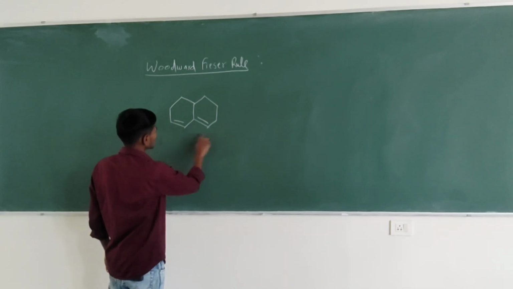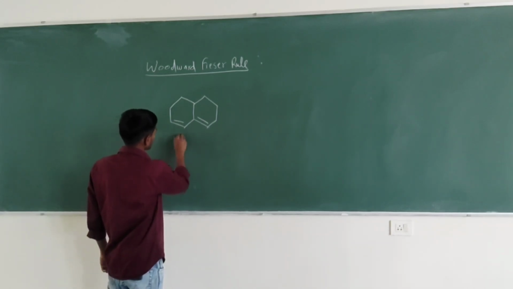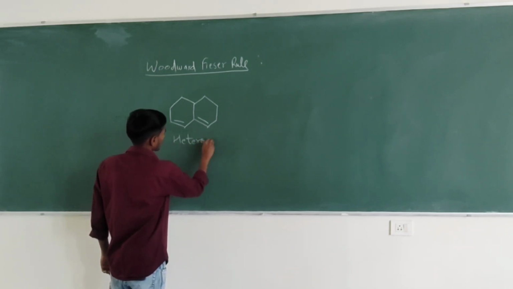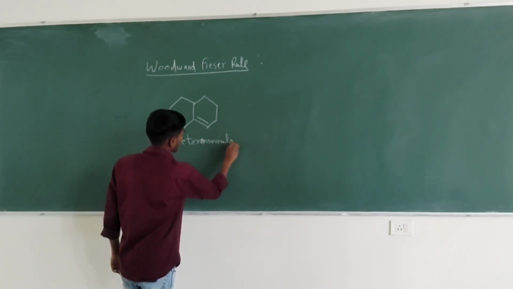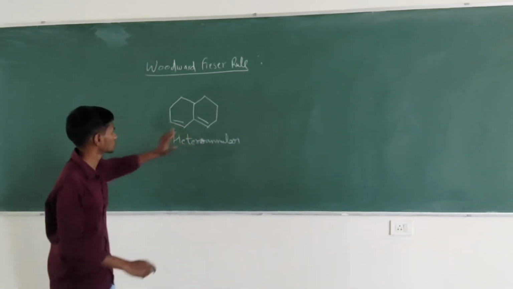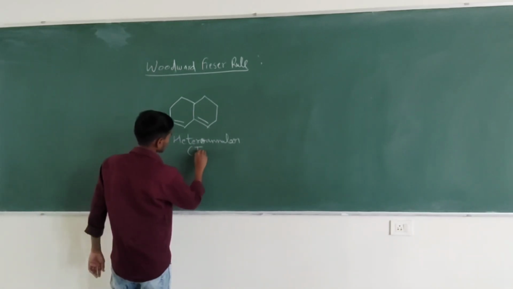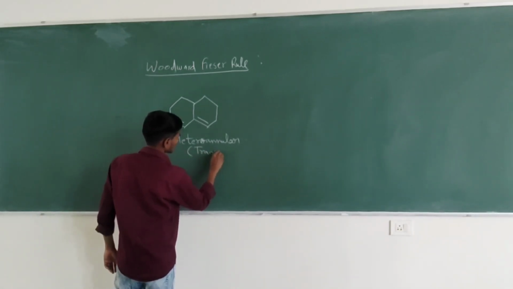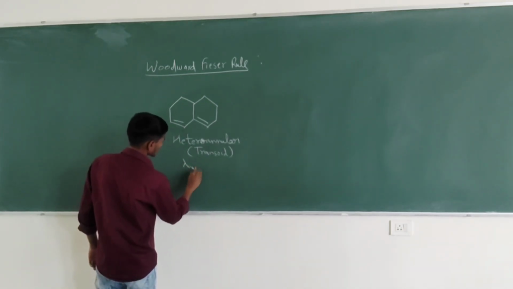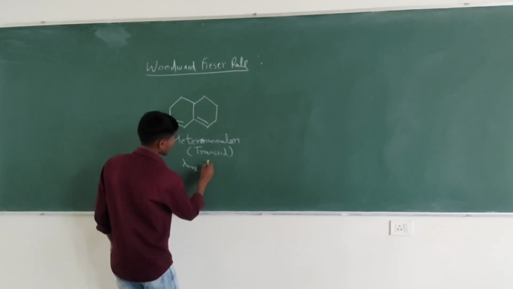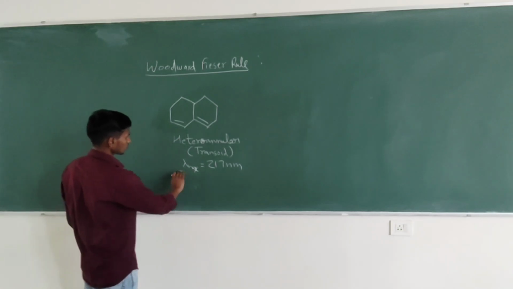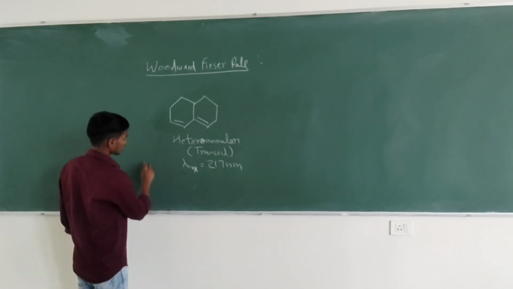So this type of structure we call heteroannular. So it is transoid also. And the lambda max for this heteroannular is 217 nanometer. This lambda max we call the base value.